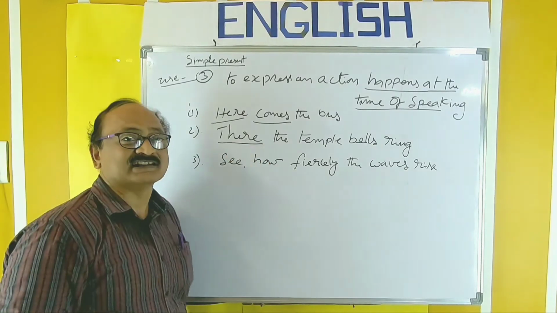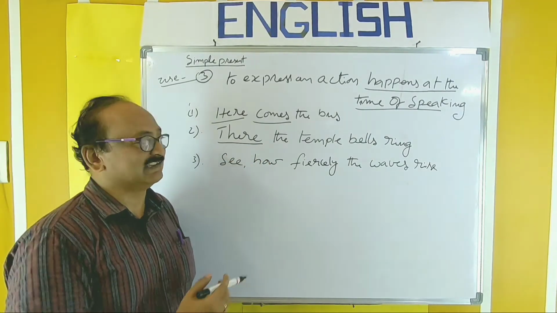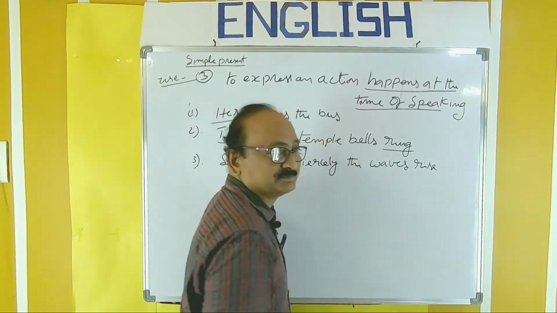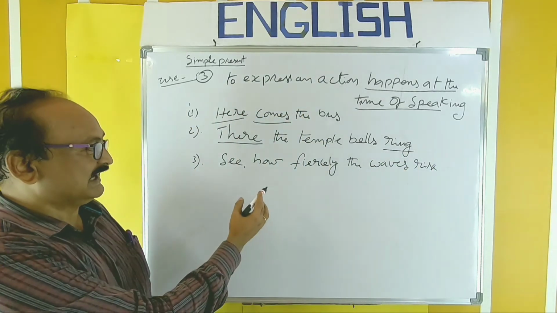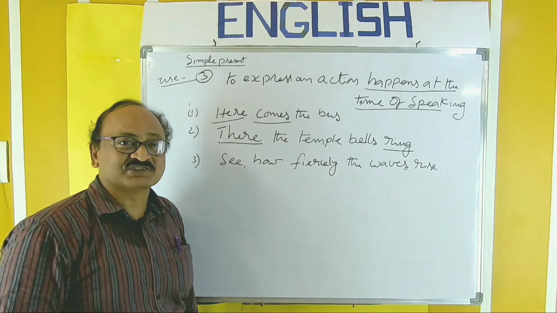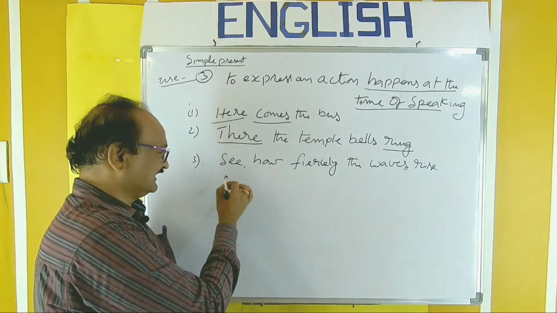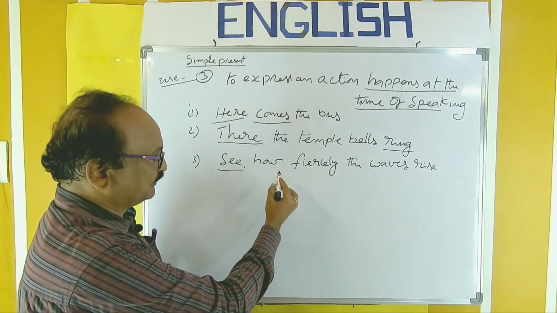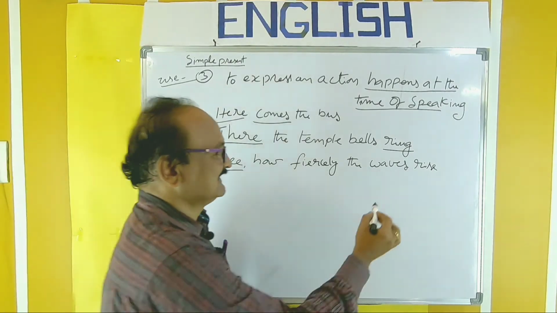There. So it happens then itself. There the temple bells ring. Next, see how fiercely the waves rise. See refers to present time. And how fiercely the waves rise.